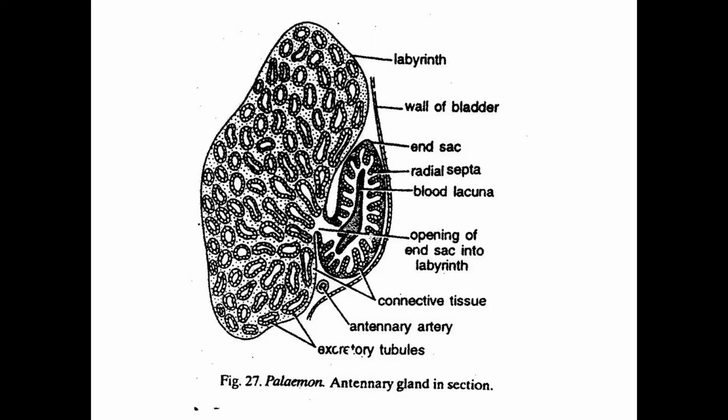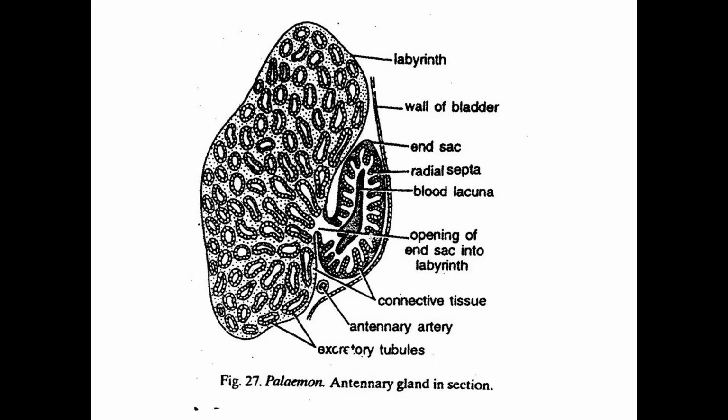In the labyrinth, what happens? They take up more nitrogenous waste, which is present in the form of urea or uric acid, and there is also the reabsorption of the beneficial material. Some of the important biomolecules which come through the filtration, like some amino acids or other molecules or ions, get reabsorbed in the labyrinth, and then it goes to the bladder. From the bladder, through a small tube known as the ureter, which ends through a pore to the exterior known as the renal pore.